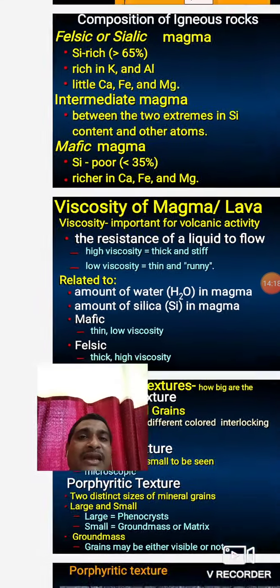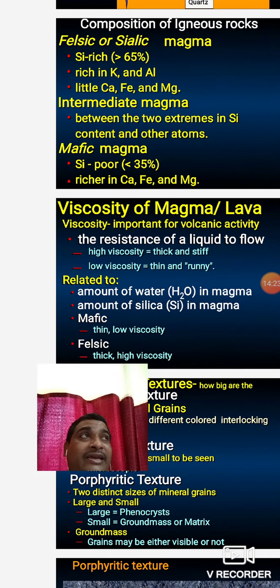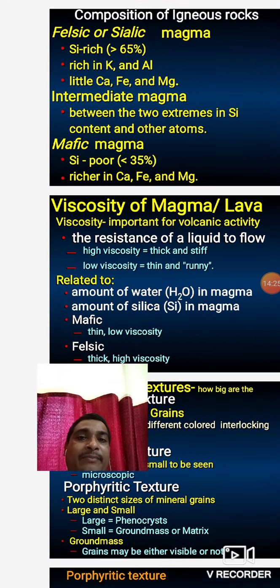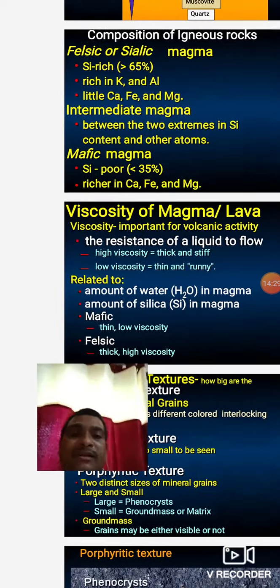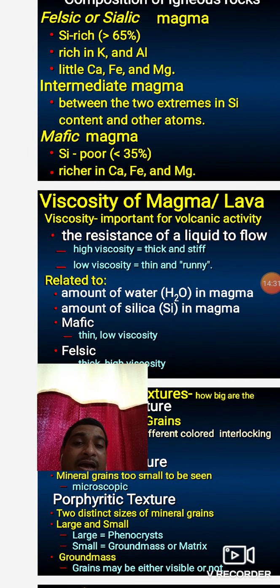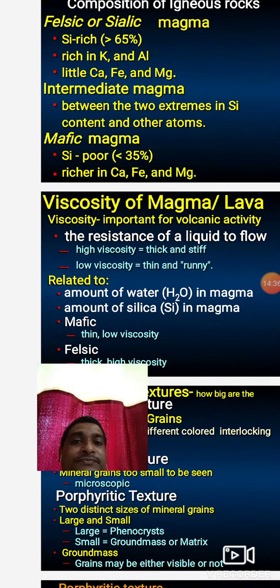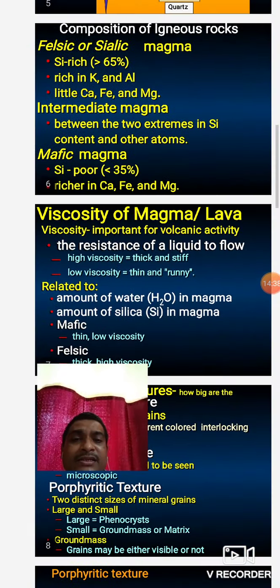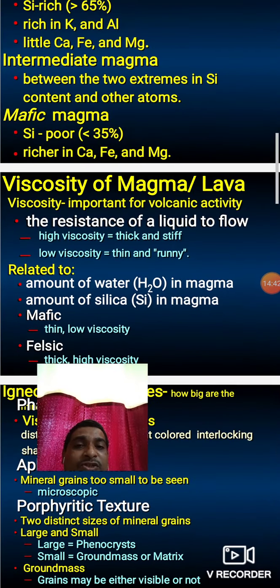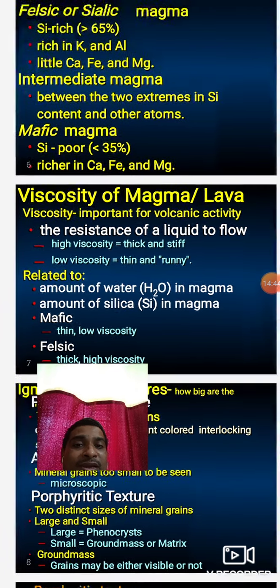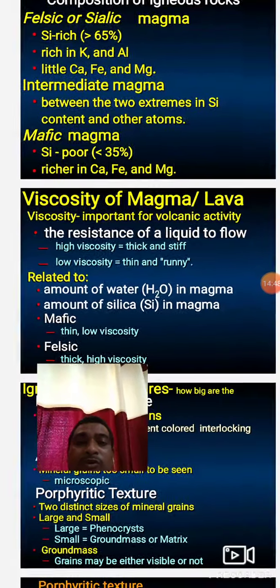So why is it called sialic magma? Because the percentage of silica and aluminum is richer than other elements, therefore it is called sialic magma. And mafic magma means dark colored minerals or dark colored elements or heavy elements are present in those magma, called mafic magma. Then the characteristics of magma and lava. Viscosity of magma. Viscosity is very important for volcanic activity.